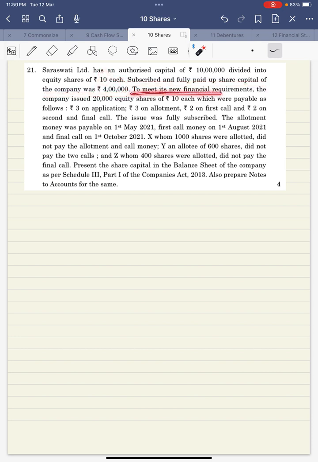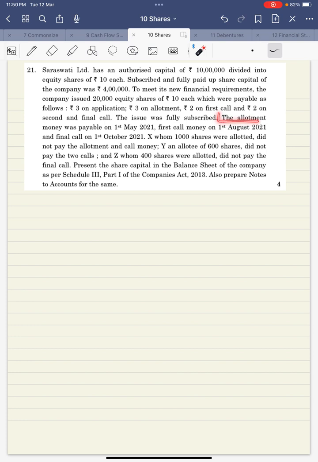To meet its new financial requirement, the company issued 20,000 equity shares of 10 each, which were payable 3 on application, 3 on allotment, 2 on first call, and we don't need such bifurcation in the balance sheet. We just need to know the entire amount, which is 10 rupees. The issue was fully subscribed. Pay attention here that 4 lakh means 40,000 shares were issued and subscribed. Again 20,000 shares issued and subscribed. So total issued shares were 60,000 and subscribed was also 60,000.